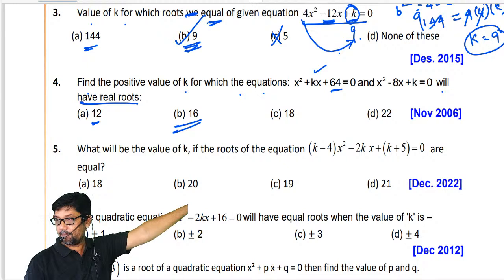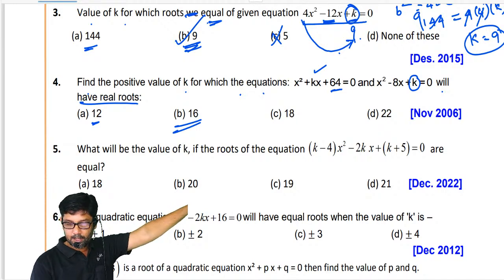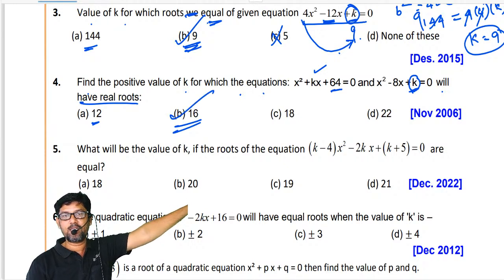What is here, my dear? I'm just going to try with trial and error. Like, you know, 64 is a perfect square. Now what is here? K. So I am assuming both can be a perfect square. So here, this last number is a perfect square. So what is perfect square here in the options? So I'll take it as 16 directly. First preference I'll give 16.